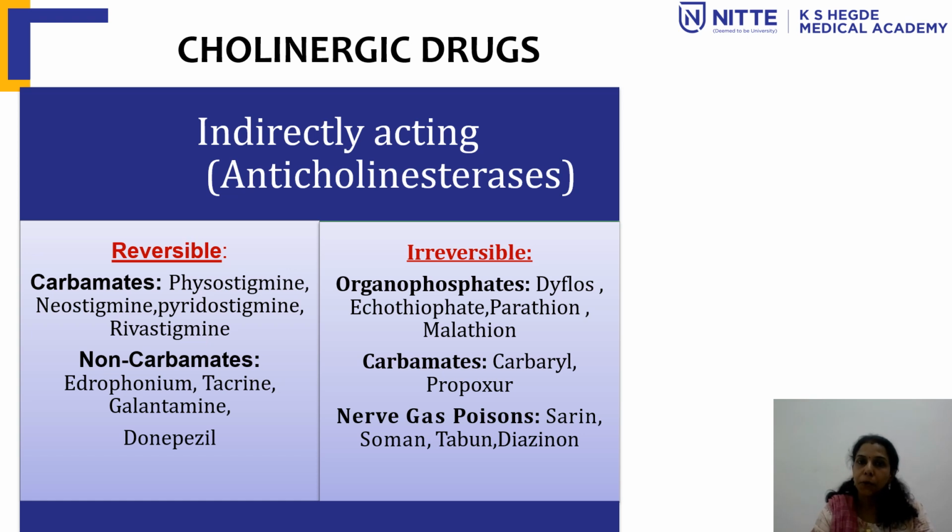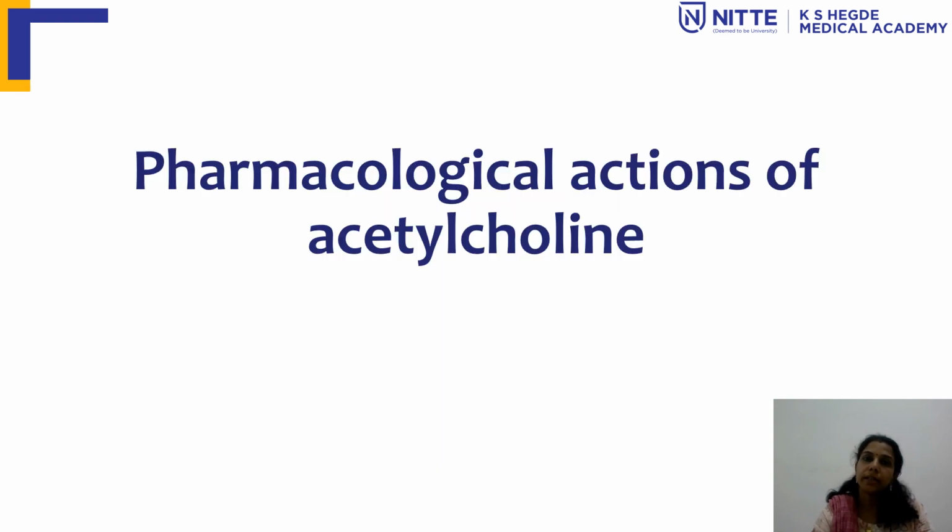In this video, I'll be mainly dealing with the pharmacological actions of acetylcholine. About the cholinergic drugs, I'll explain in the next video. As I told you, the directly acting and indirectly acting drugs mimic the action of acetylcholine in the body, so their actions are all similar to that of acetylcholine.